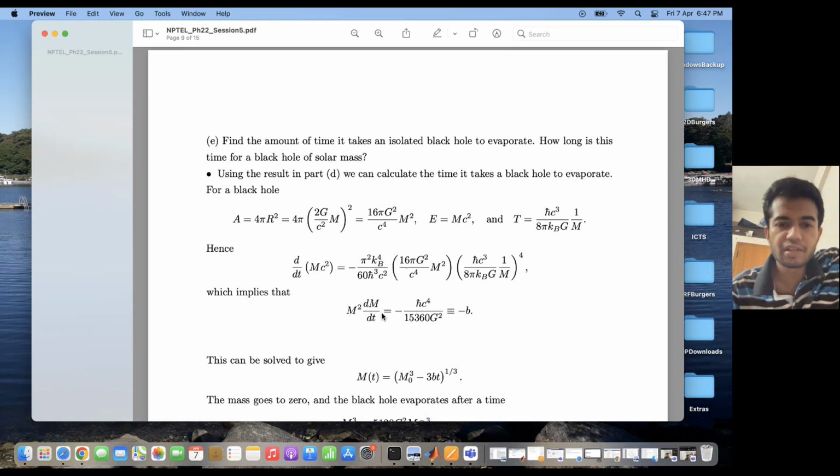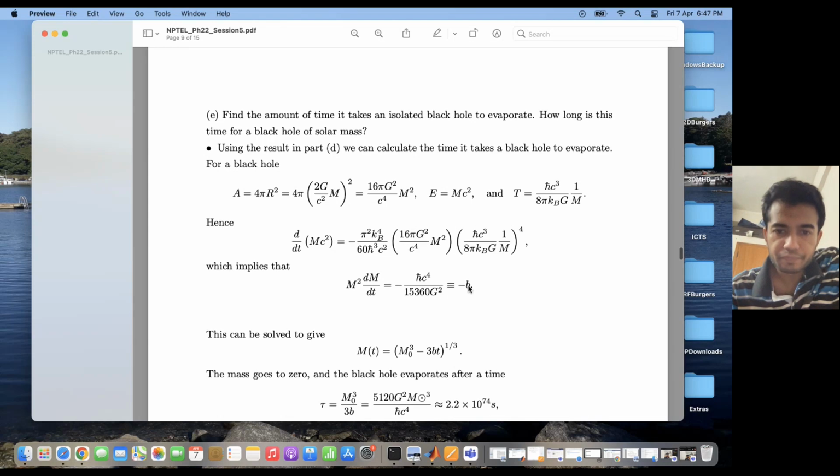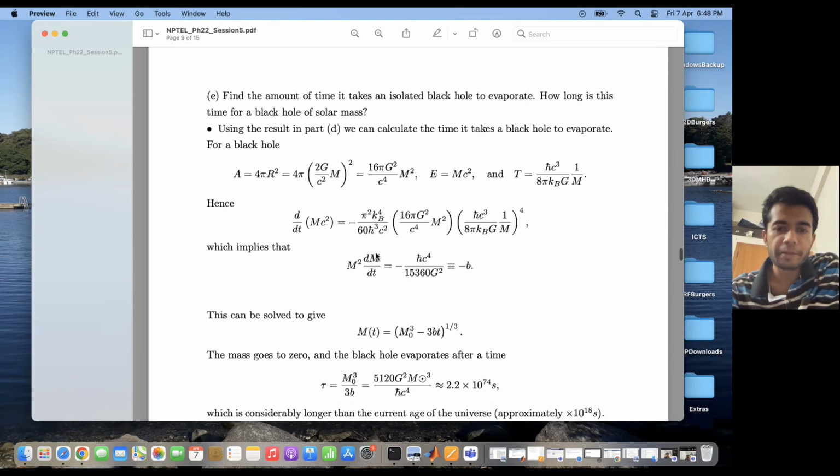If I solve this differential equation, I get a solution of this form: M(t) is equal to (M0 cube minus 3bt) whole to the power 1 by 3, where b is basically this constant, h cross c to the power 4 by 15360 pi G square. This 15360 factor can be obtained by evaluating the numerics correctly.